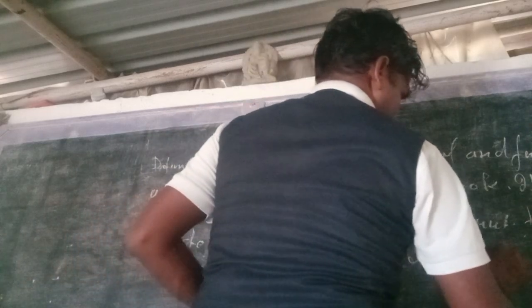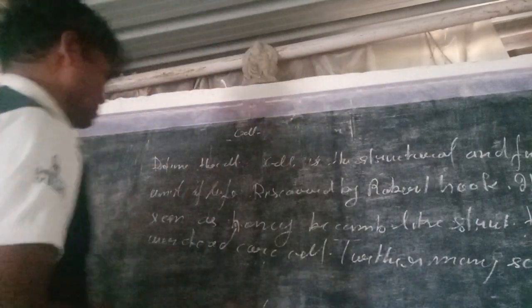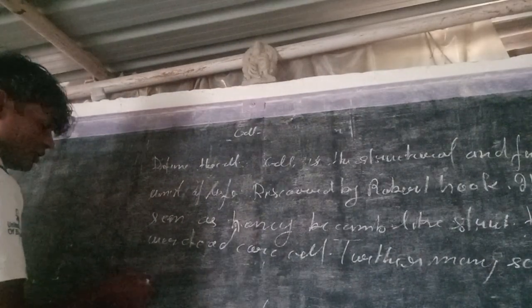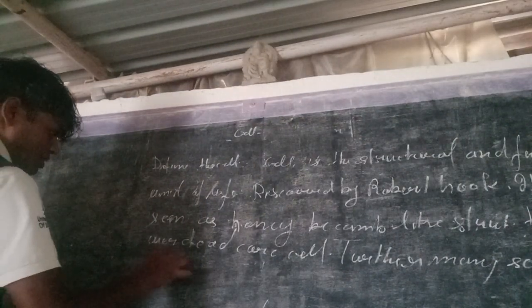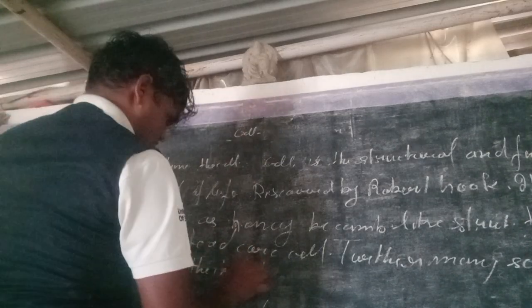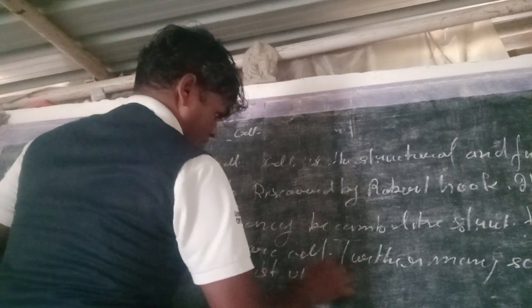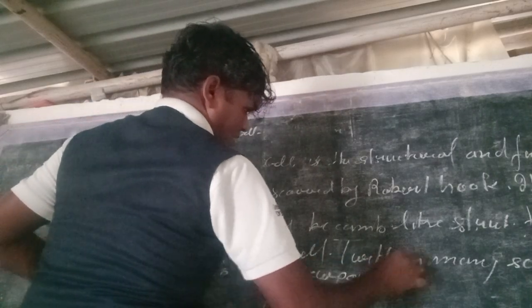many scientists gave their best viewpoint about the cell.